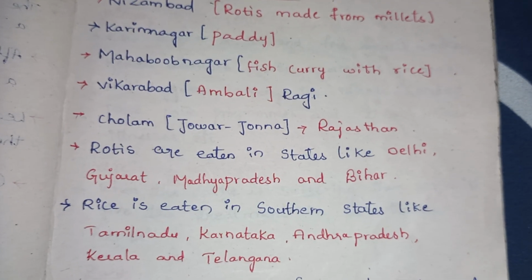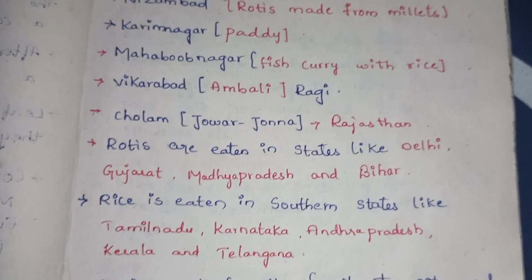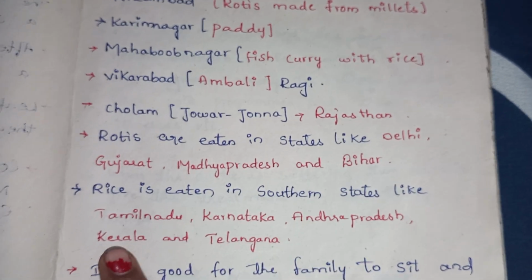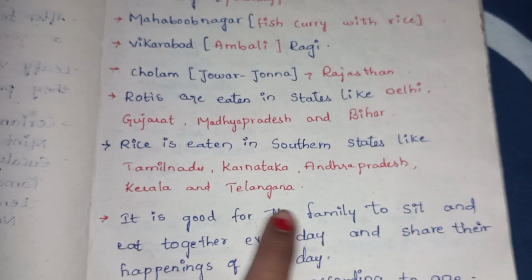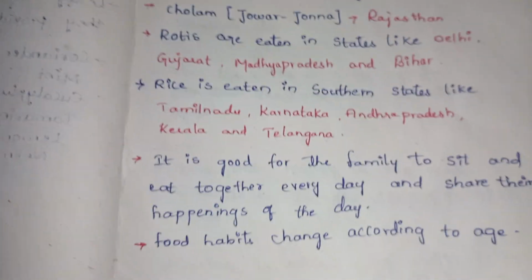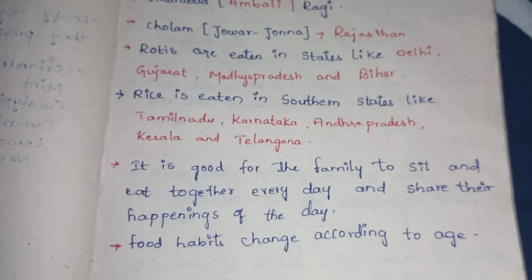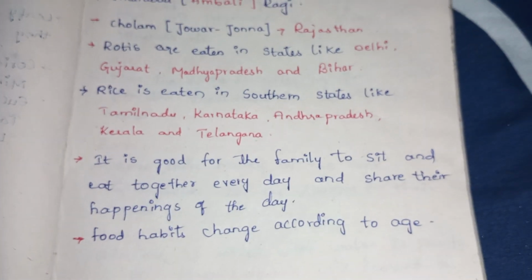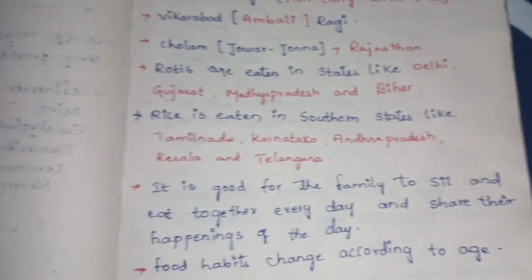And cholam, jowar, jonna, this is from Rajasthan. Rotis are eaten in states like Delhi, Gujarat, Madhya Pradesh and Bihar. Rice is eaten in southern states like Tamil Nadu, Karnataka, Andhra Pradesh, Kerala and Telangana. It is good for the family to sit and eat together every day and share their happiness of the day. Food habits change according to age. According to our age, our food habits will change.